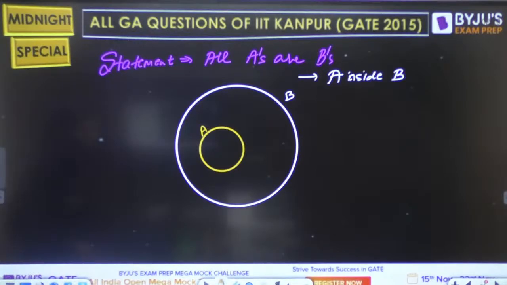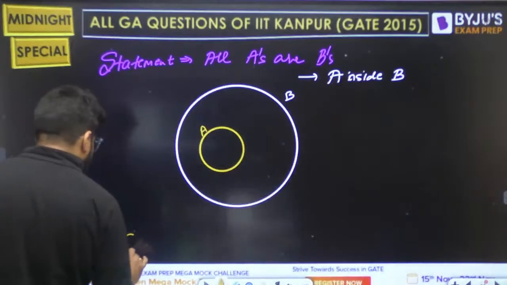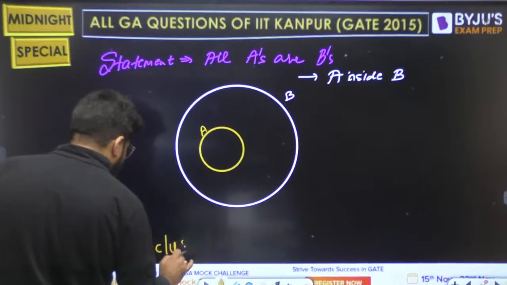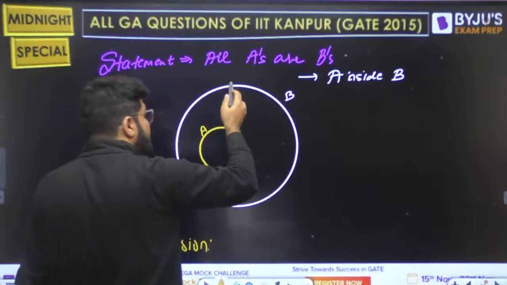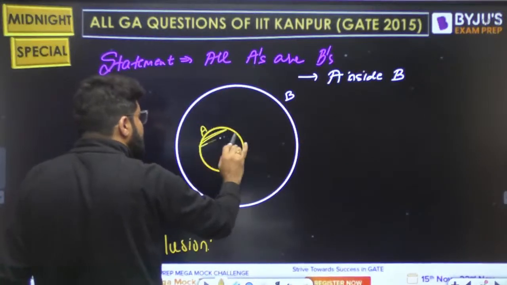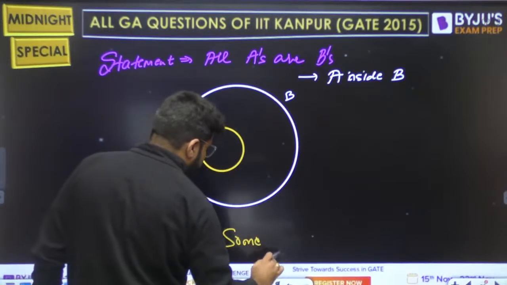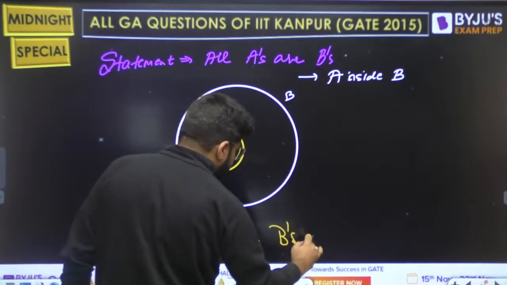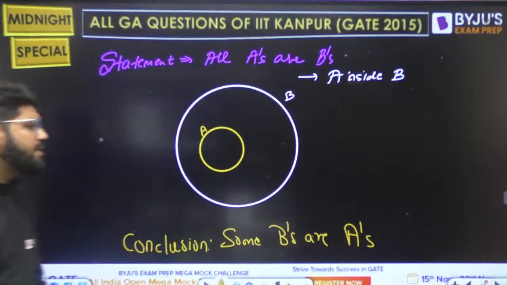Please have a look into this. So all A's are B's. So A is inside B, like a subset of B. Okay, what is one common conclusion from here? The conclusion is there are so many B's, and out of the so many B's, some of them are A's. So a very common conclusion that you can draw from here: some B's are A's.